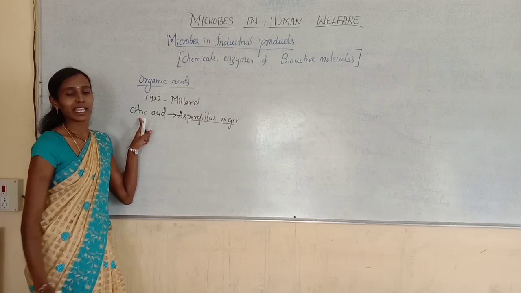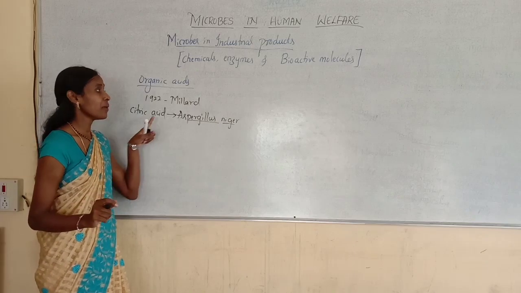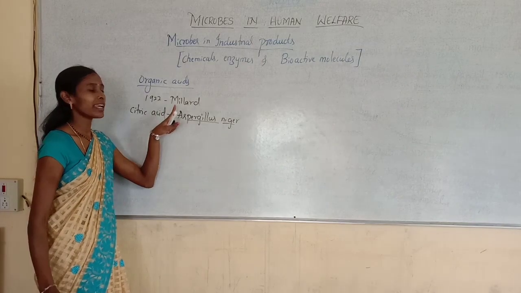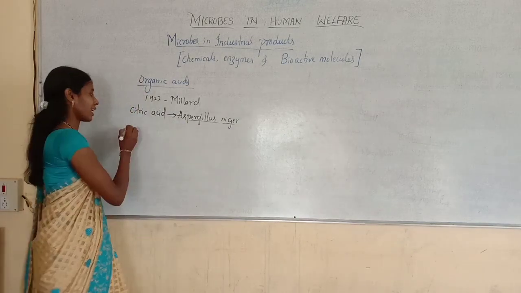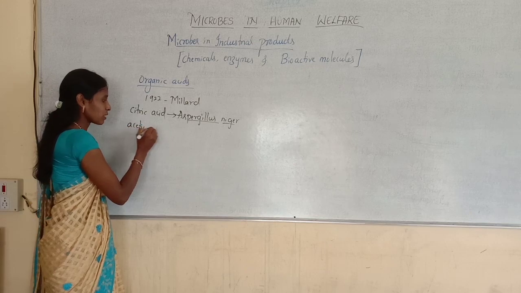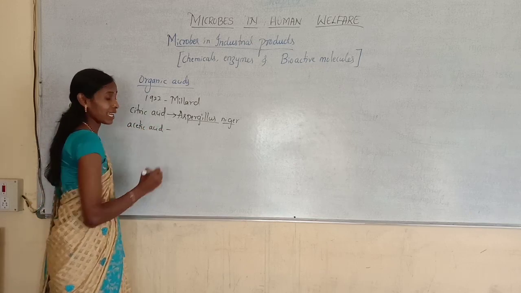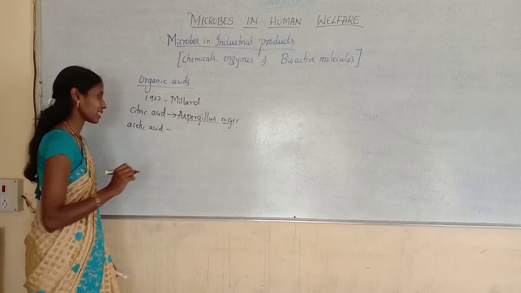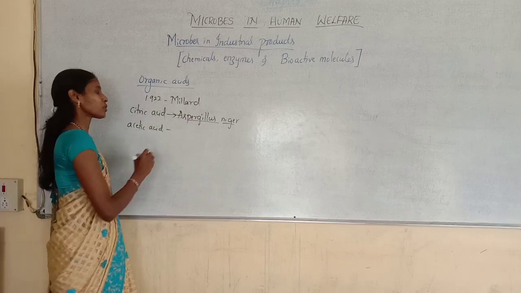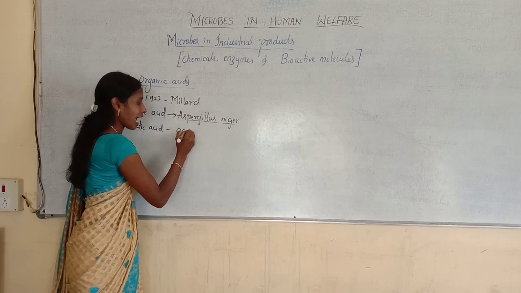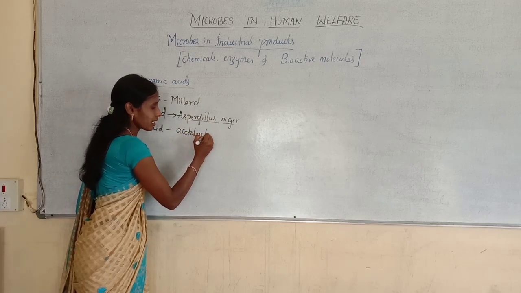So citric acid is one of the important acids which was first reported by Miller in the fungal cultures of Aspergillus niger. Similarly, acetic acid is also one of the organic acids, which is obtained from the bacteria Acetobacter aceti.